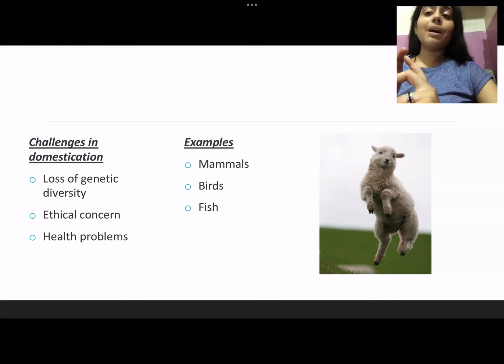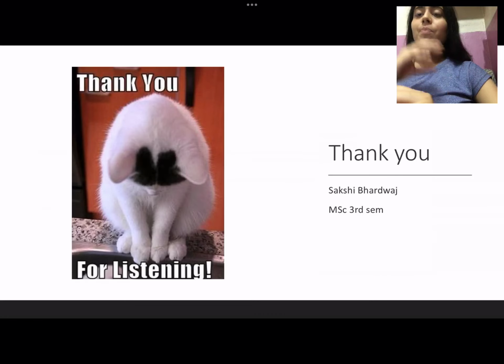When we talk about examples, we can domesticate mammals such as cats, dogs, etc. Birds such as parakeets and geese, chickens, etc.